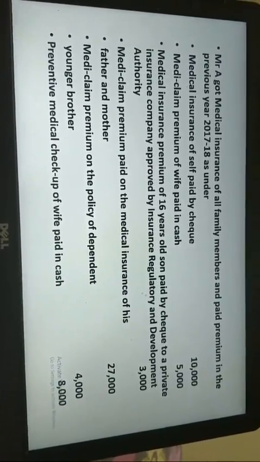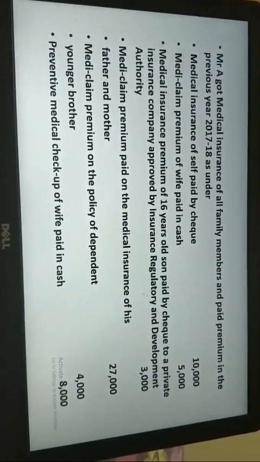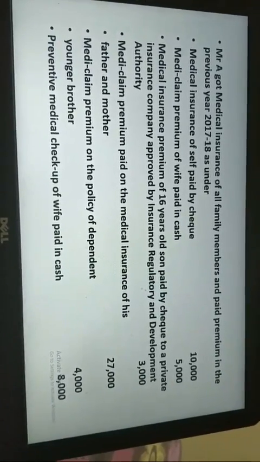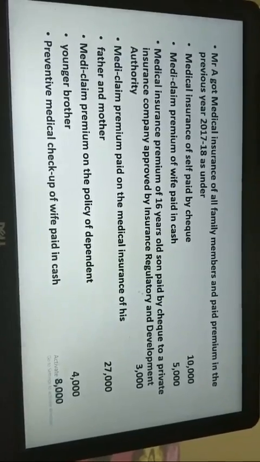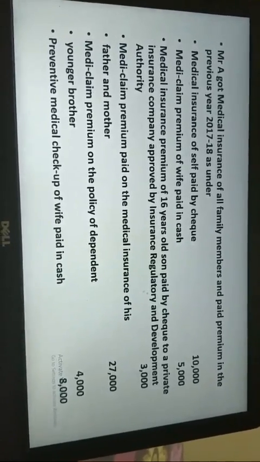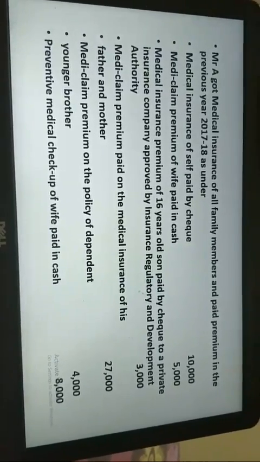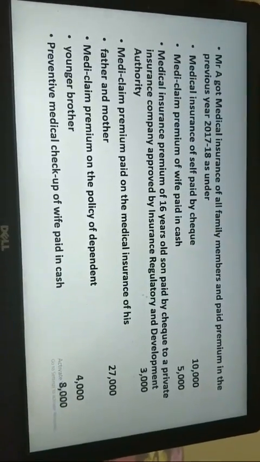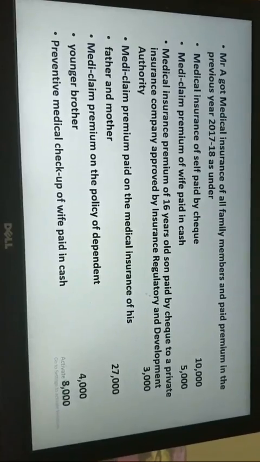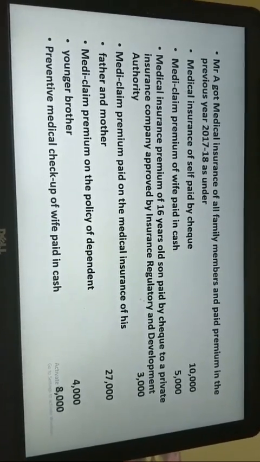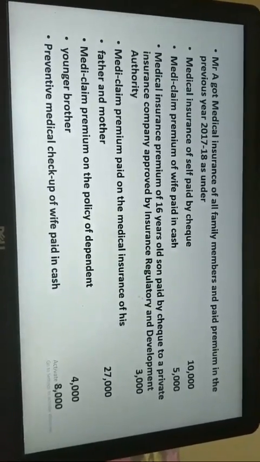It is allowed, but because it is paid in cash, I cannot consider the 5,000 rupees. Next, medical insurance premium of the 16-year-old son paid by cheque to a private insurance company approved by IRDA. It is approved by IRDA, so I can consider it, and I can claim it for myself, spouse and child.